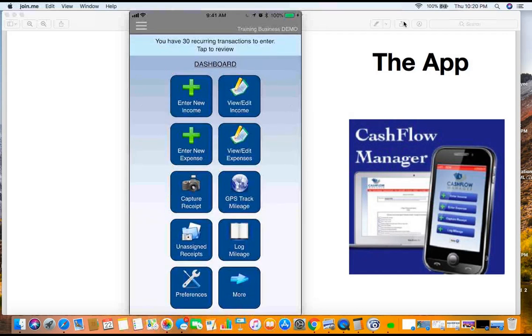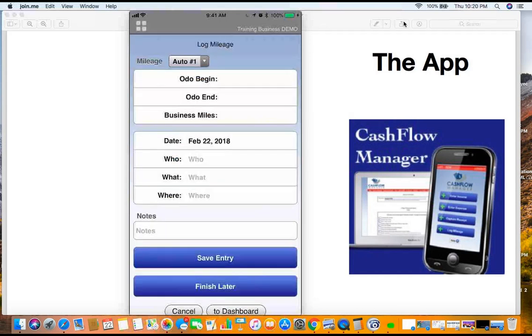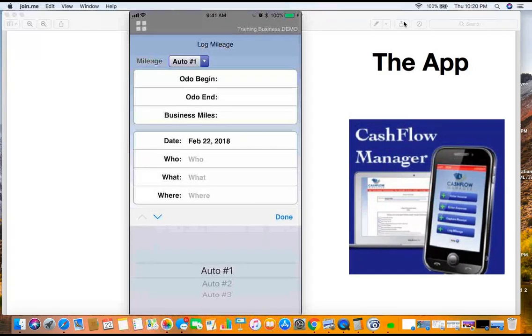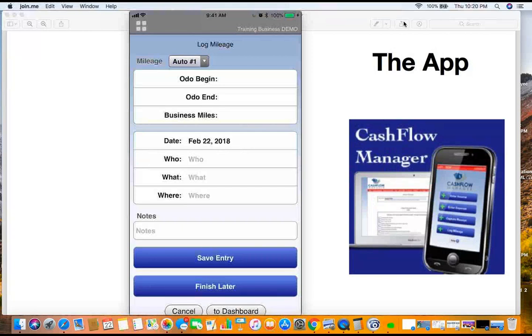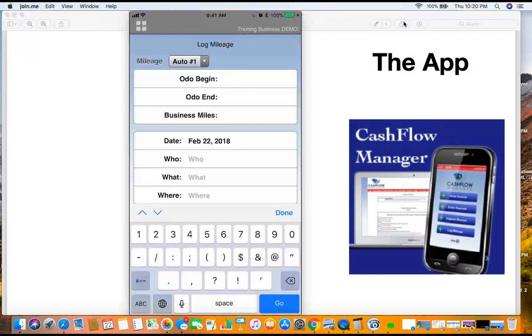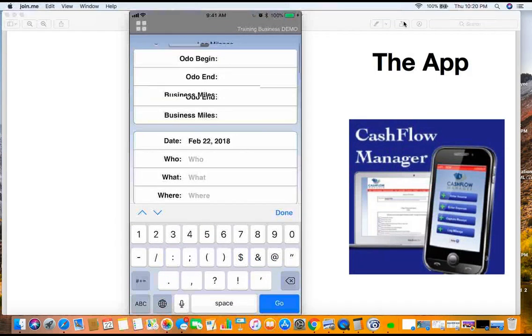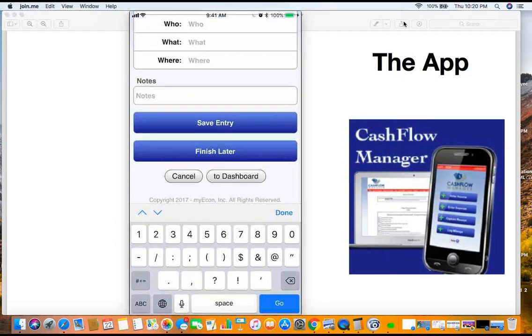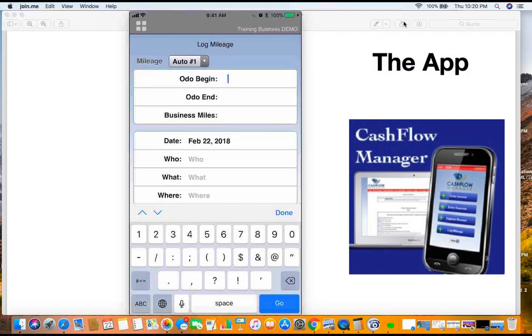But there's also another way. You can start out if you don't want to use that, if you think it's going to be using up your battery here. Look, you can track up to 3 different vehicles, okay? That's great, all right? Now you go in here, you put your beginning odometer in here during the day, boom, let's say that was 10,000. And then you go down here at the bottom and you put finish later. What the system is going to do is save your beginning odometer. Very important.